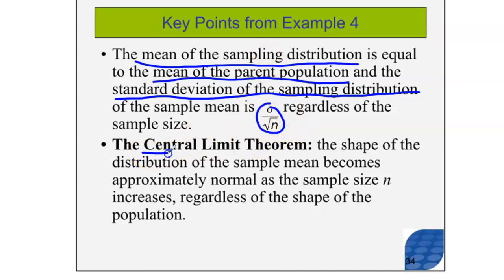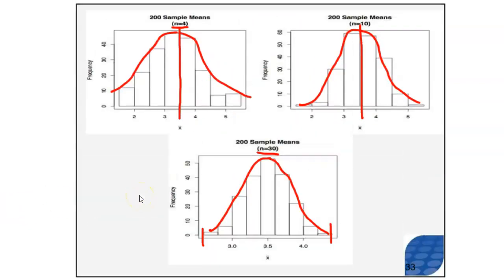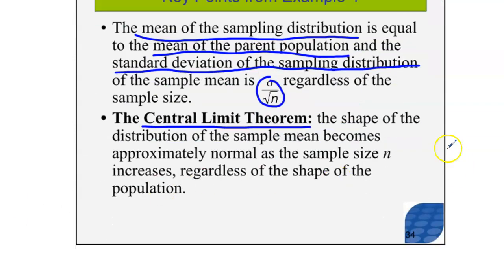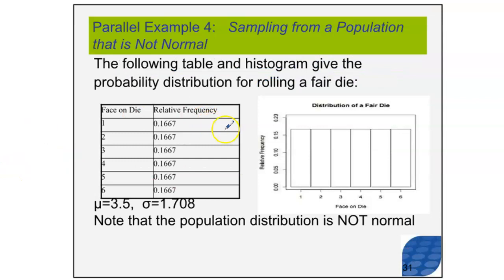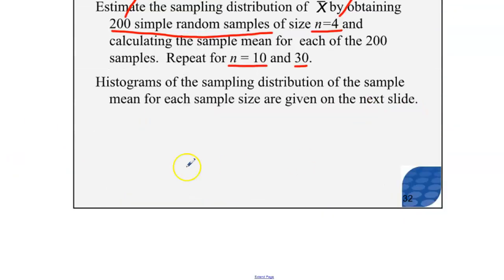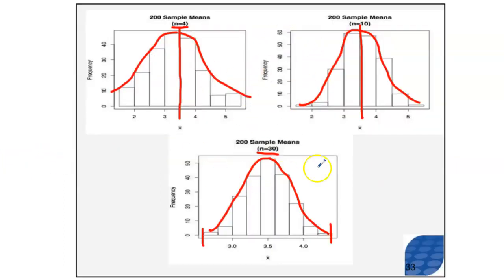The central limit theorem says this. If you had noticed from previously, all of those sampling distributions came from a uniform distribution, but the sampling distributions were all normal. So the shape of the distribution of the sample mean is going to become approximately normal as the sample size n increases, regardless of the shape of the original population. So from a uniform distribution, if we take a sampling distribution, guess what? The sampling distributions are going to turn out to be normal.